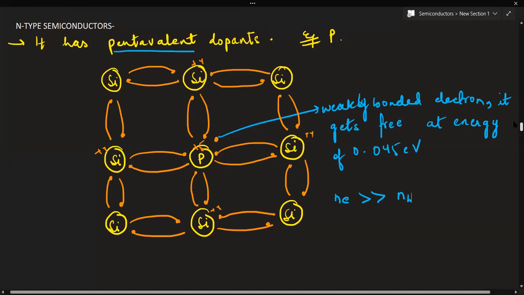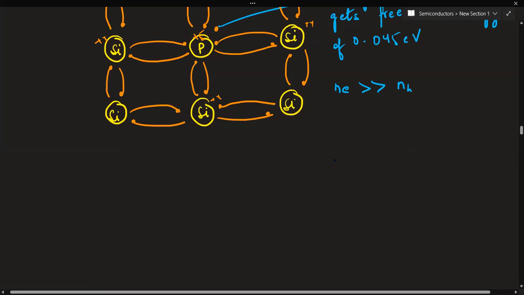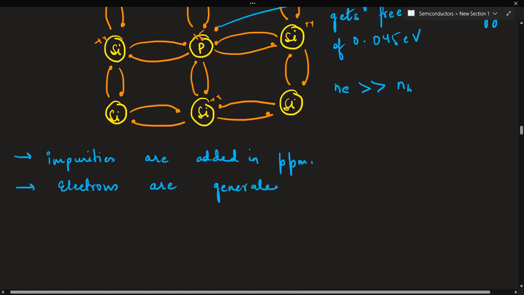Now see, in this you can add a few points. One more thing that you have to remember is that these donor atoms, or these impurities, are added in parts per million, ppm, in this concentration unit. And you have to remember one thing that I've just told you, how electrons are generated. So electrons are generated by two mechanisms.